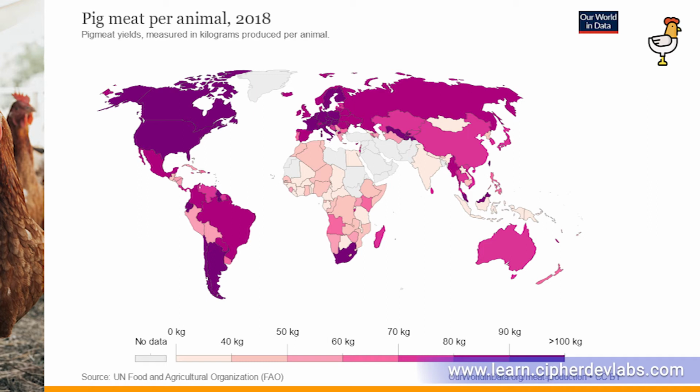Next, we have Spain with around 86.6 kilograms per animal. And countries like Brazil, they have around 88.8 kilograms per animal. And countries like Argentina, they have around 91.5 kilograms of pig meat per animal in 2018.